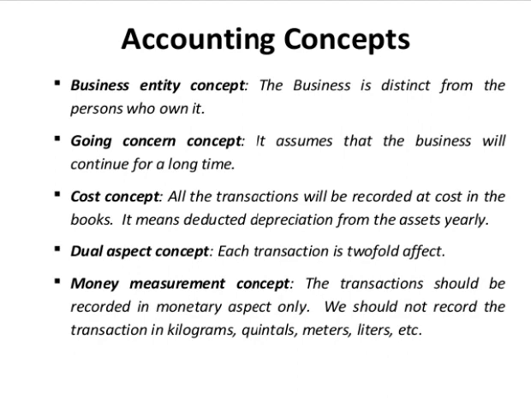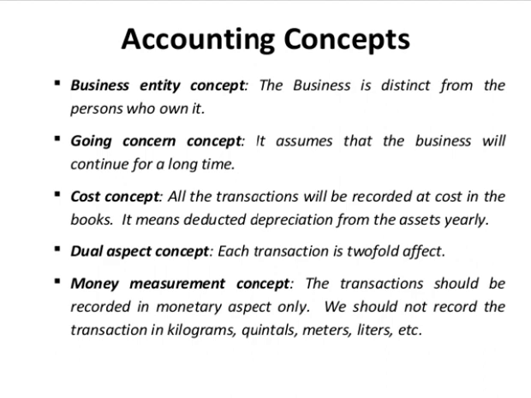For example, if a father started a business and runs it, then after his period, his son continues the business. So the person's life has an end, but business life has no end. Then cost concept. All the transactions will be recorded at cost price in the books. It means depreciation is deducted from the assets yearly.